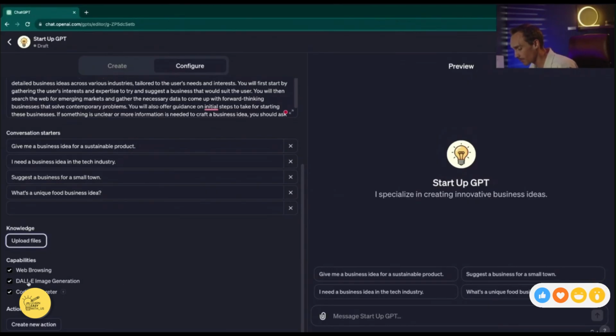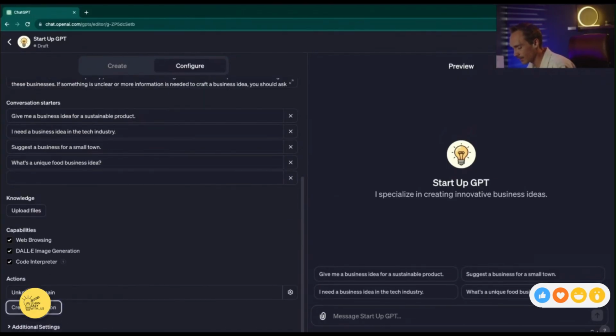These are the different capabilities you can check on or off for your GPT to be able to do. If you want your GPT to be able to browse the web, then you want this to be selected. If you want GPT to be able to code, then you want this selected. If you want it to be able to generate images, then you want this selected. So this GPT does not need these two to be selected, so I could turn these off and we would still be able to run our startup GPT. But let's say we came up with an idea and we wanted to generate a logo right in the same chat, or maybe we did want to share some code. Why not just have these selected?